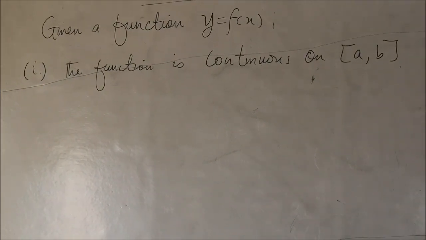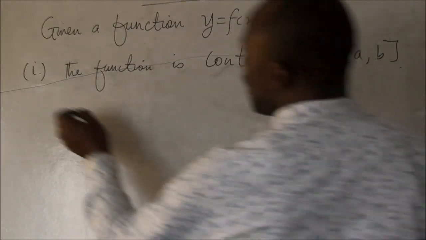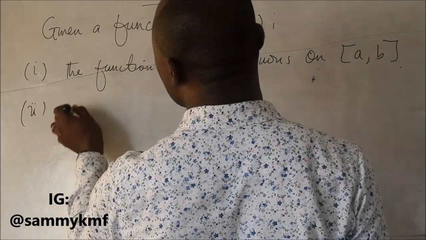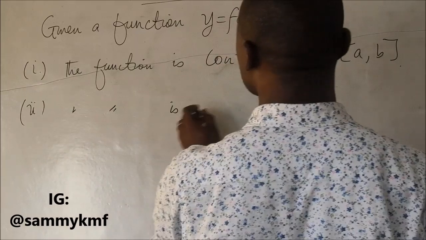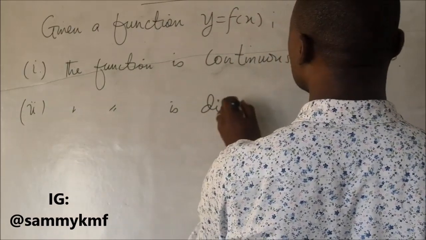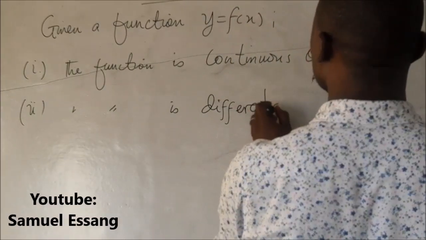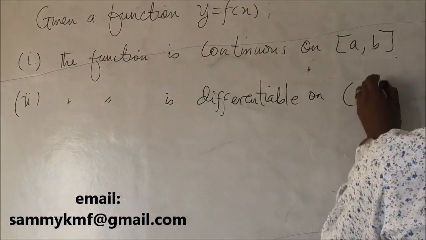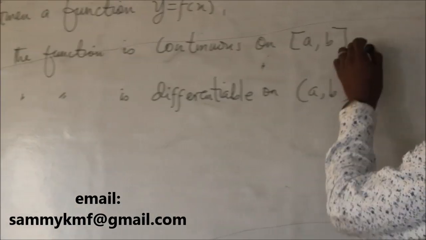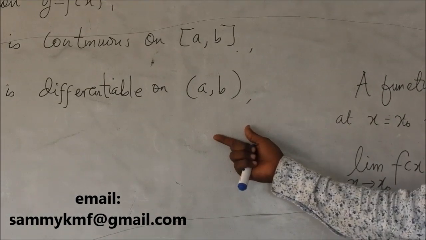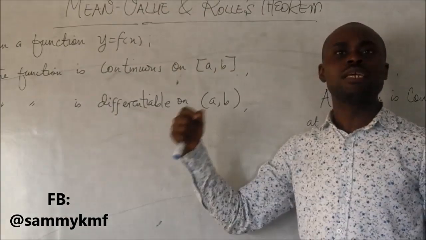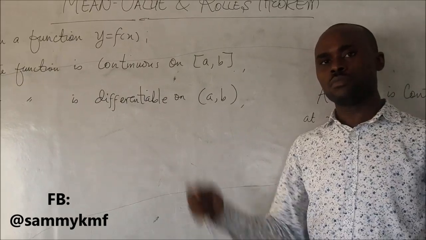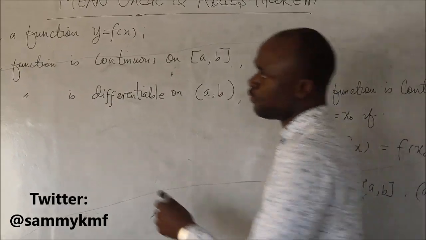A, b can be any real number. And two, the function is differentiable on the open interval a b. Differentiable means you can actually differentiate the function, literally speaking.